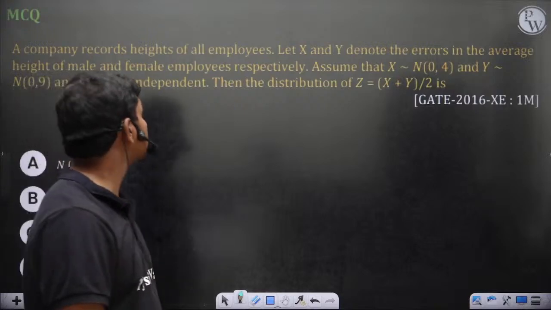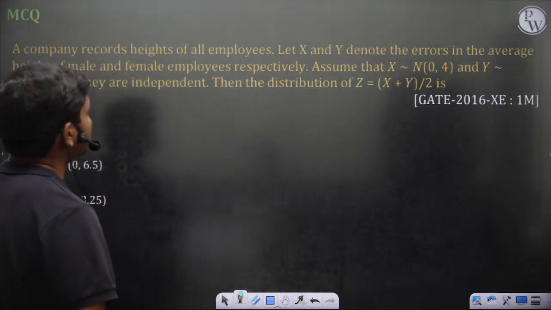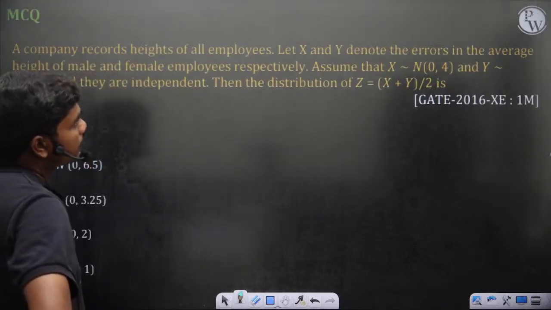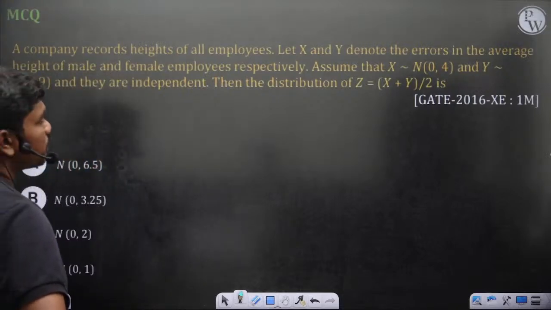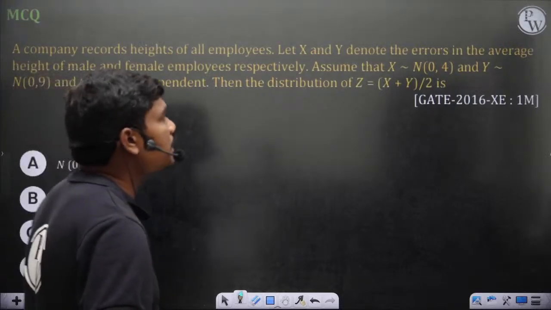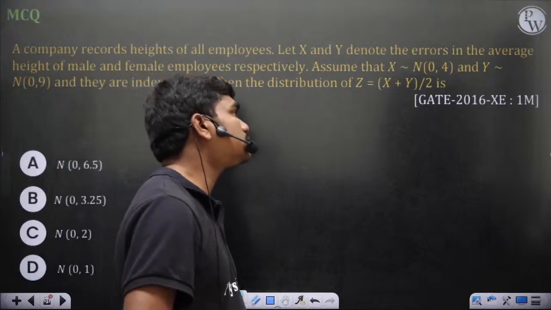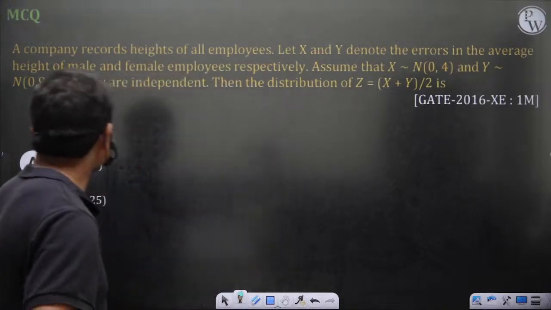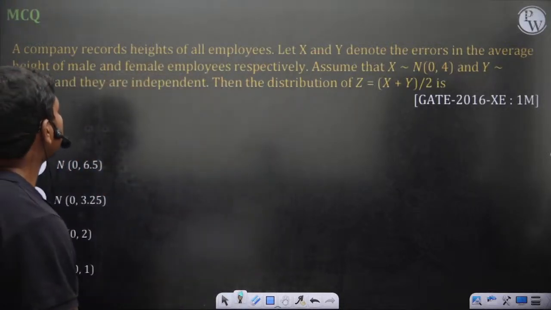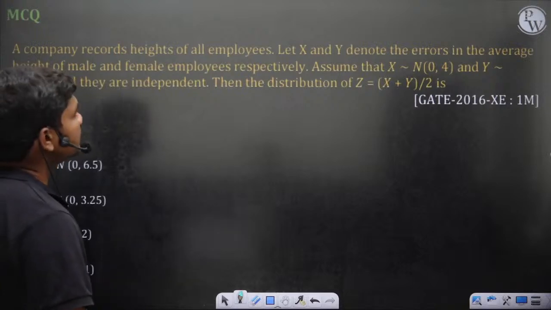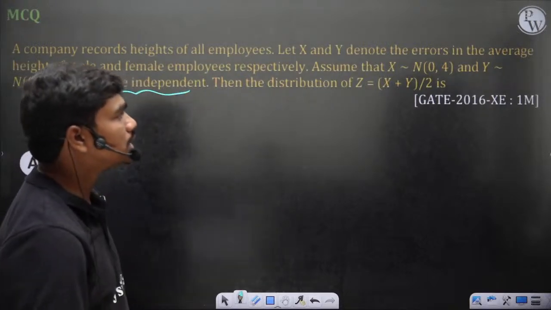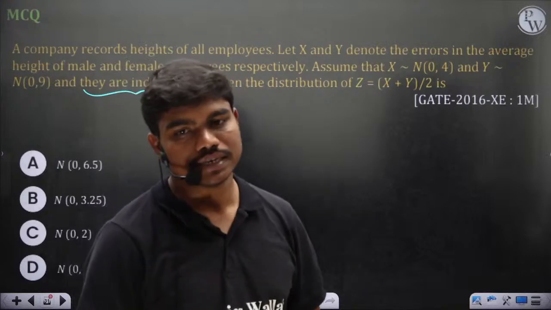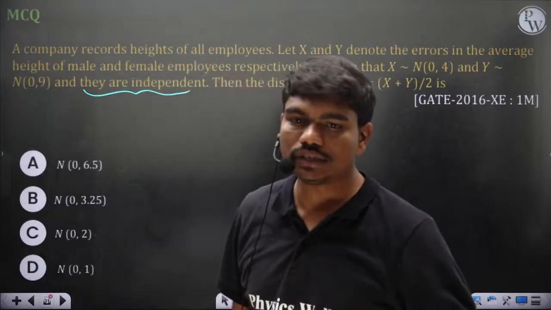2016, normal distributions. So a company records heights of all employees. Let x and y denote the errors in the average height of the male and female employees respectively. Assume that x is normally distributed with mean 0 and variance 4, and y is also normally distributed with mean 0 and variance 9, and they are independent. Obviously they should be independent. Then the distribution of z equal to x plus y by 2 is dash. So what would be the distribution of x plus y by 2?